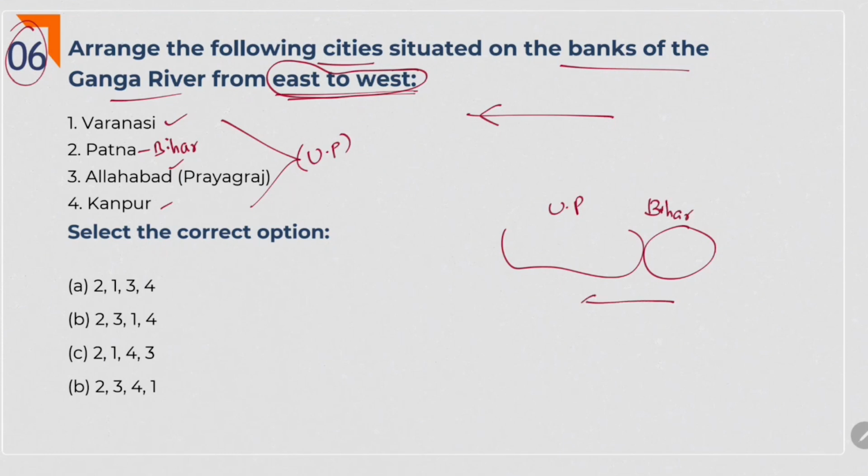Obviously, when we come from east to west, we encounter Bihar first, so Patna should come first. So 2 is first. In all options, 2 is there. Okay, now we will see Varanasi, Allahabad and Kanpur.